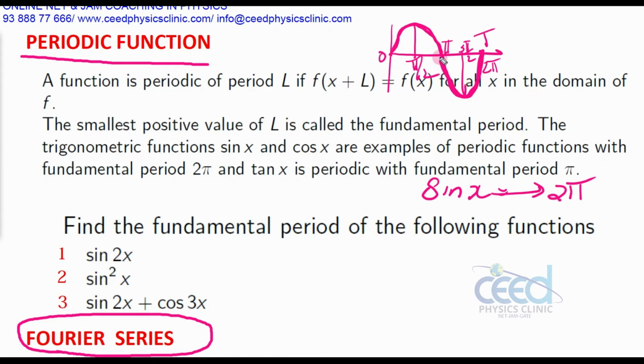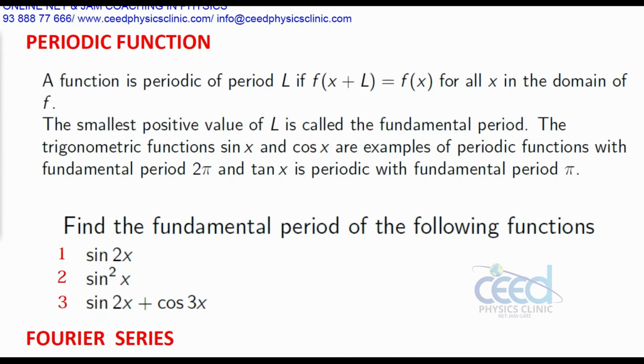That means the sine wave completes one cycle, and that's why we have taken this time period T as 2 pi. At 2 pi this motion will complete. Now, if you have a mathematical expression, how can we say whether it is periodic or not? How can we check it mathematically? Suppose you have a function f of x.